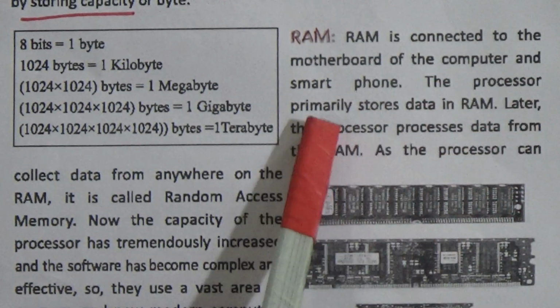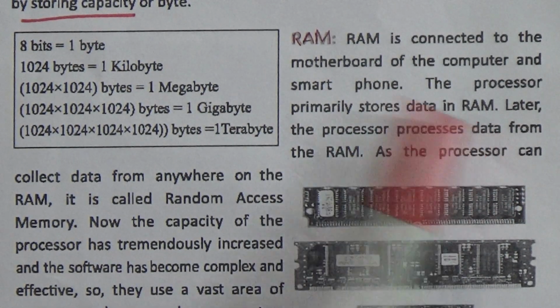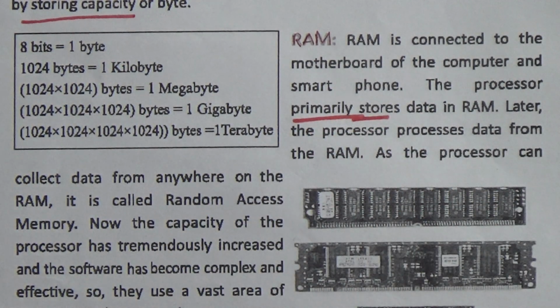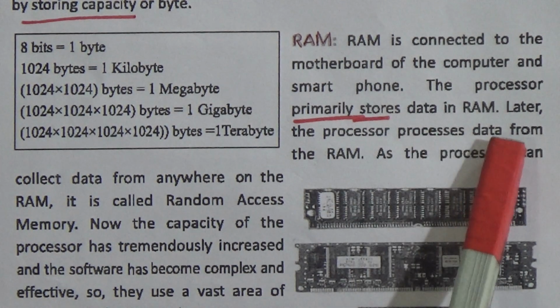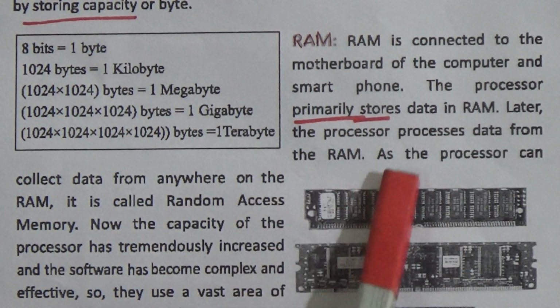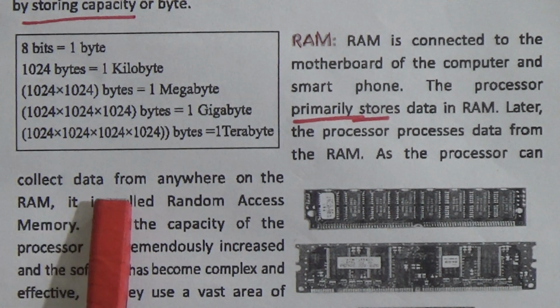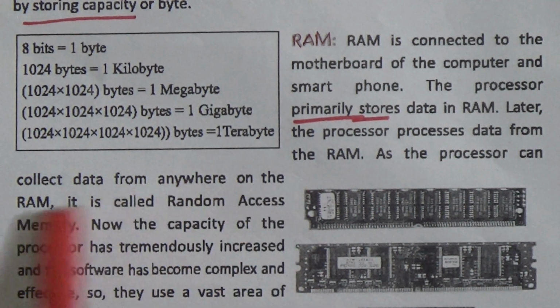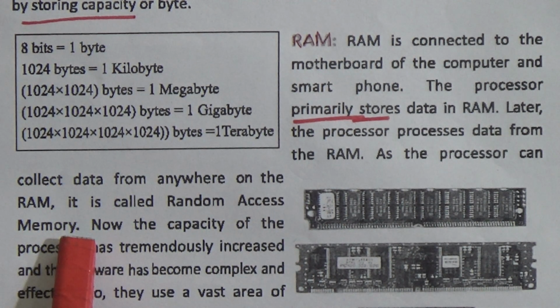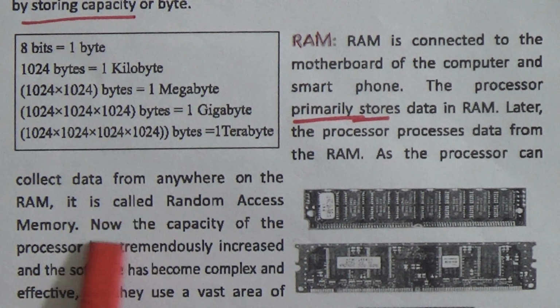The processor primarily stores data in RAM, and later the processor processes data from the RAM. As the processor can collect data from anywhere on the RAM, it is called random access memory.